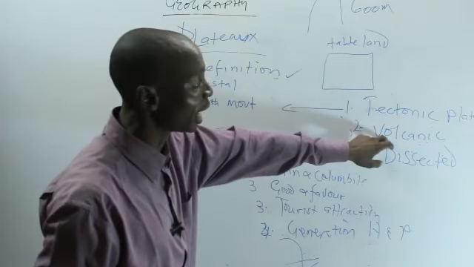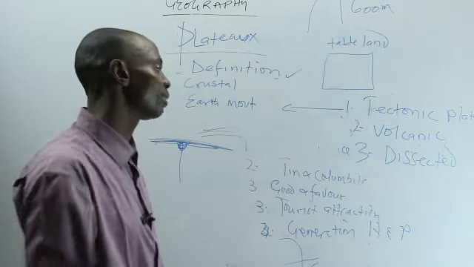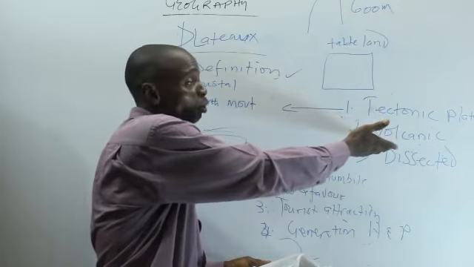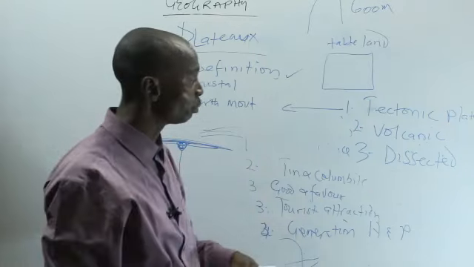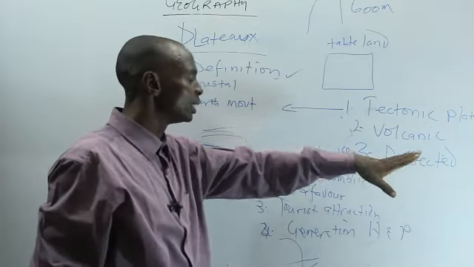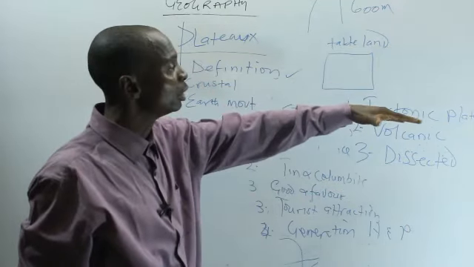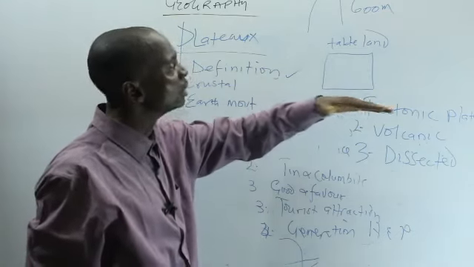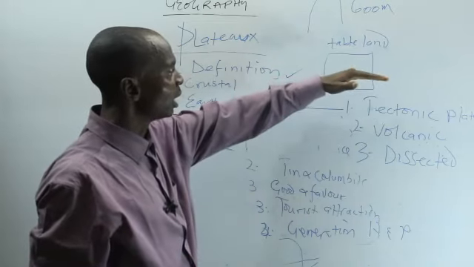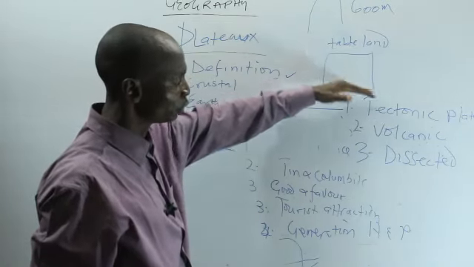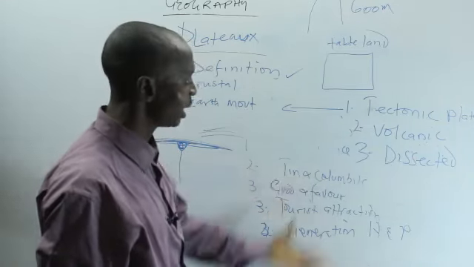Now we look at volcanic. This one is as a result of the eruption of volcanic magma from the bathysphere or from the core, and once it comes up, it solidifies and forms a flat surface. An example of that is the Jos Plateau. Then we have dissected. Maybe a standing mountain can be subjected to agents of erosion, denudation. Then that force will level the surface and it becomes a flat surface. So that type of plateau is what we call dissected plateau, and these are the importance.